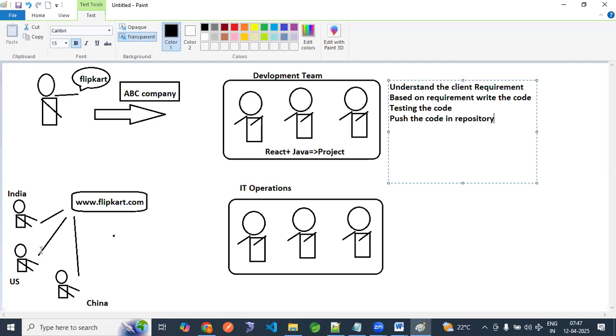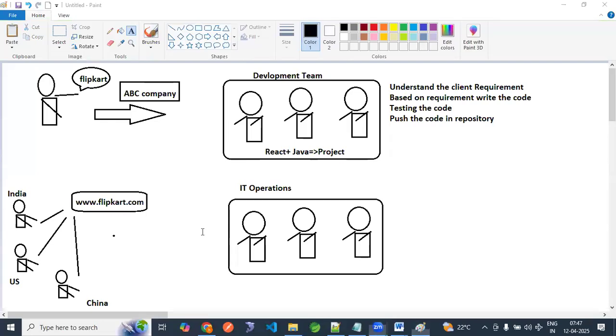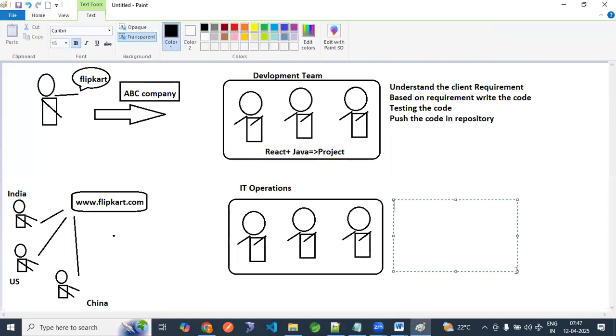Now, IT operations. What are their roles and responsibilities? They will set up a virtual machine. What is meant by virtual machine? Yesterday I told you, right? Your development you are doing in your local laptop. Your local laptop has operating system, Java software, Eclipse, Visual Studio Code, database. You are writing the code, testing the code, pushing the code from local laptop to GitHub repository.